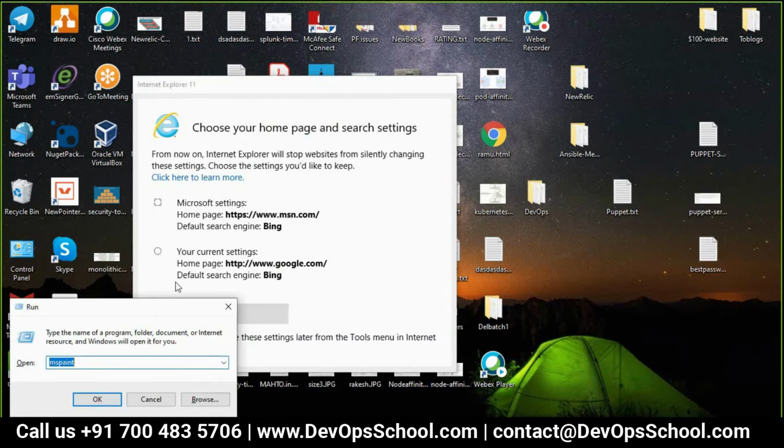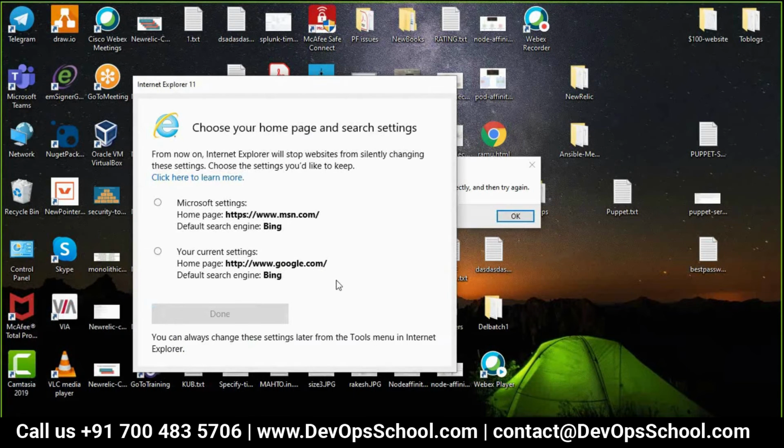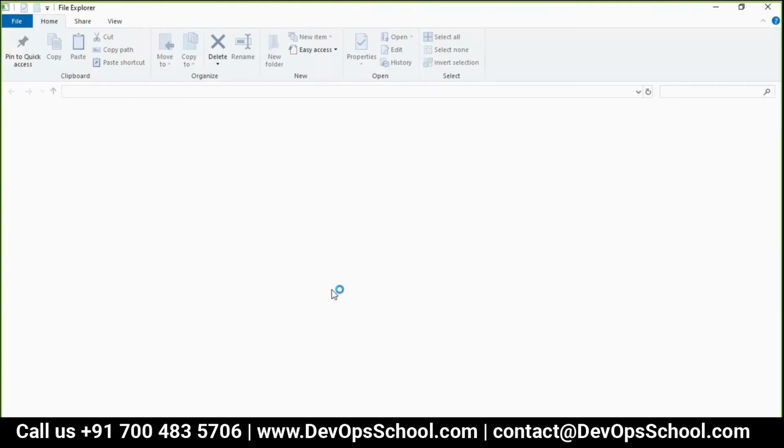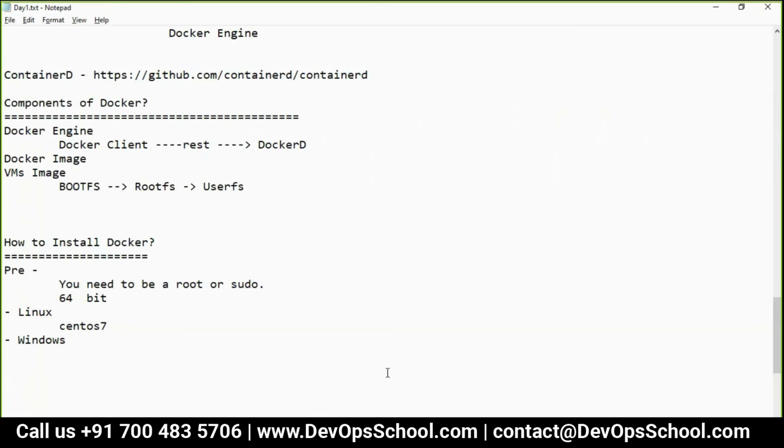You want to see my user file system? Starting point here. Start from here. See, users, Rajesh. You have download, desktop, all this. Understand that? This is a user file. Are you understanding this, guys?